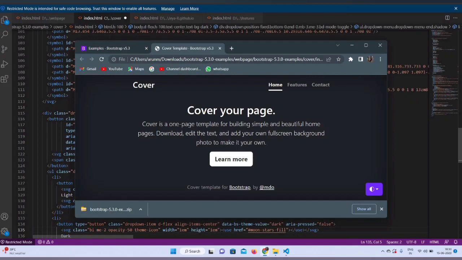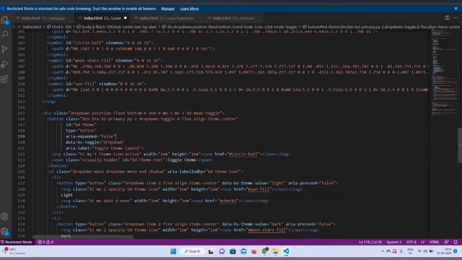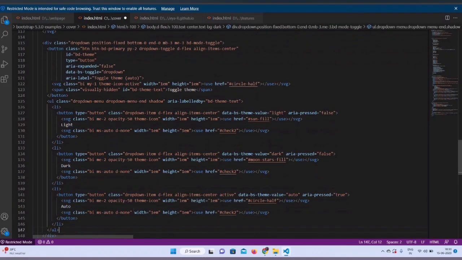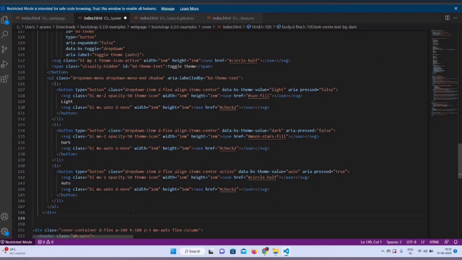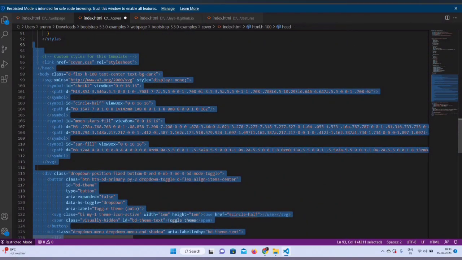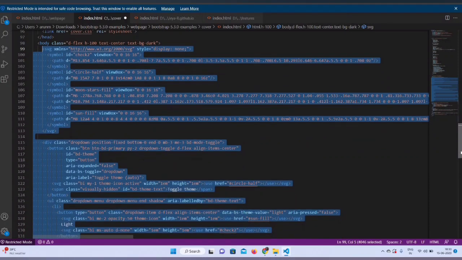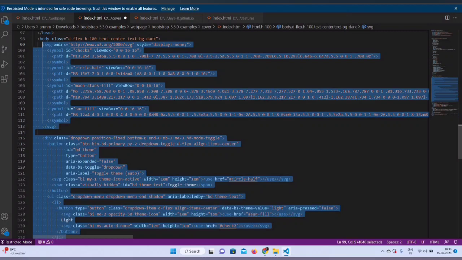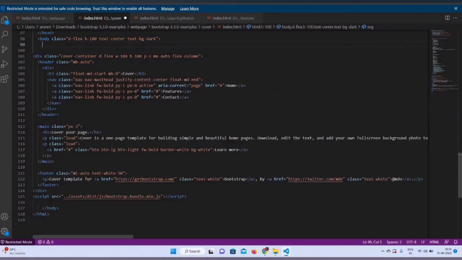As I said, I don't want the footers, cover template for Bootstrap and all those things. I am going to delete that portion as well. So that is this division. You can see this is responsible for coming in the bottom. This footer text also I don't want.